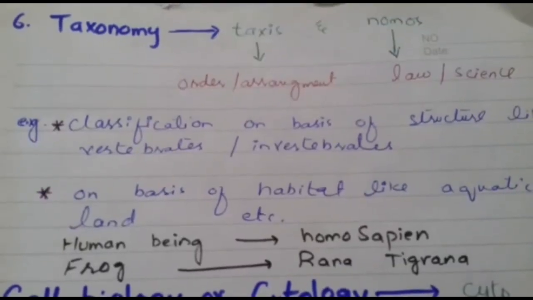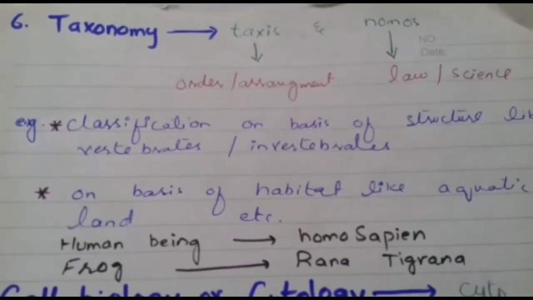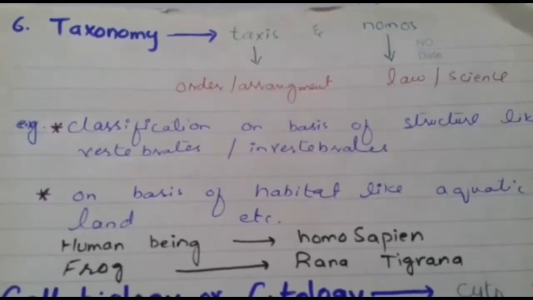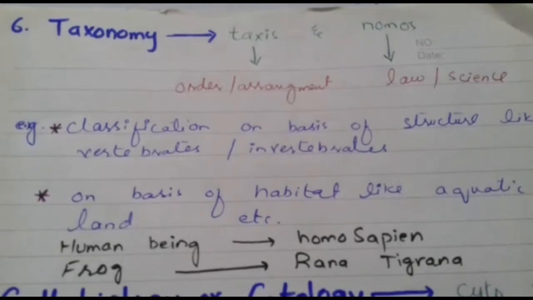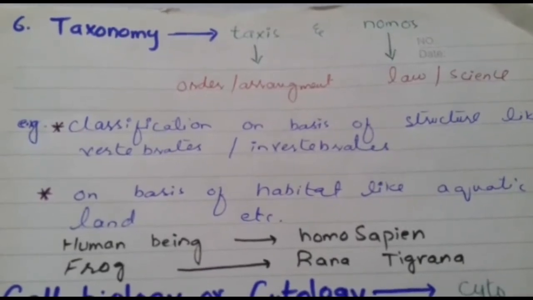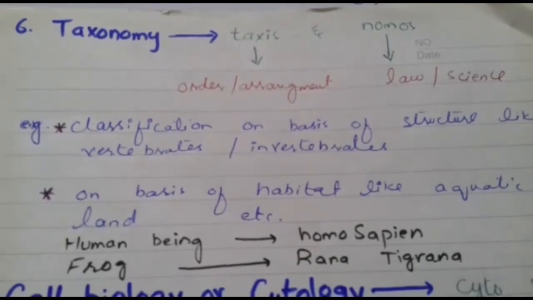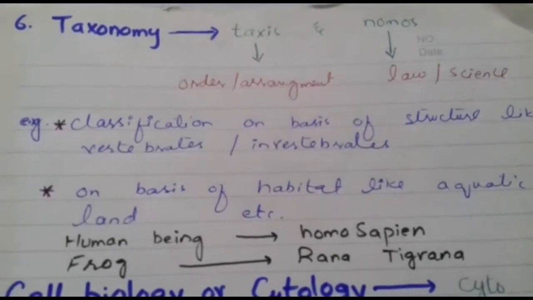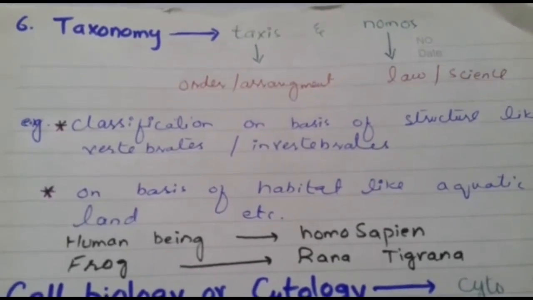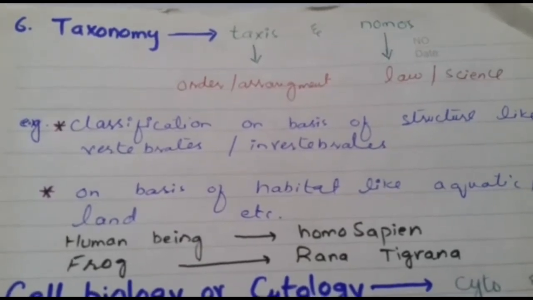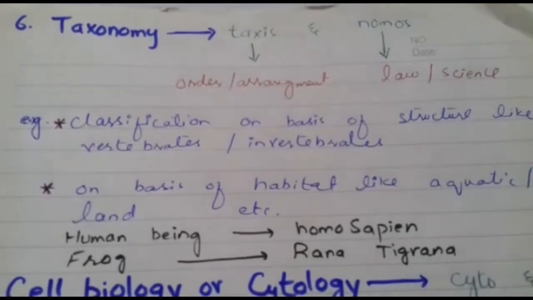Organisms are classified on the basis of different characteristics. For example, maybe on the basis of their structure, their habitat, or their other characteristics like mode of nutrition, mode of reproduction, etc. Here I give you two examples.